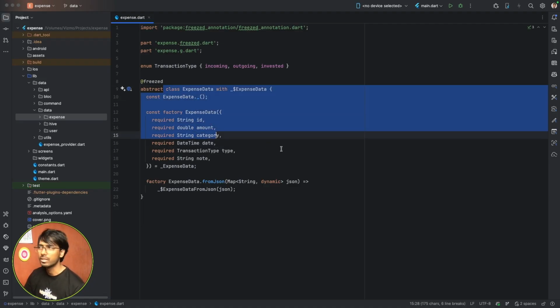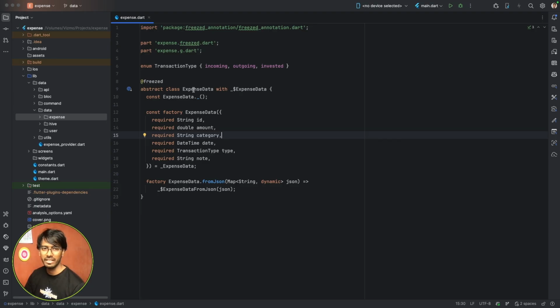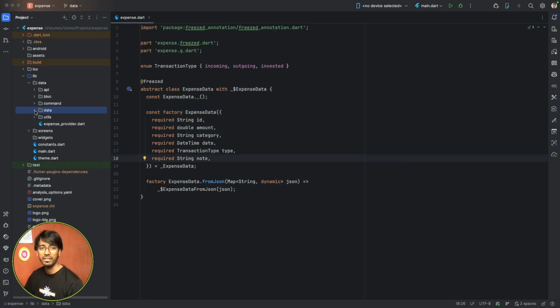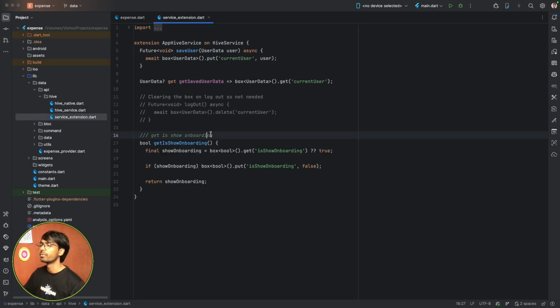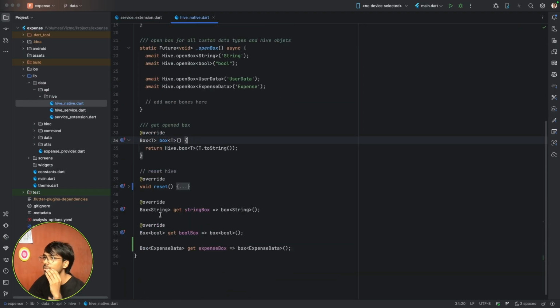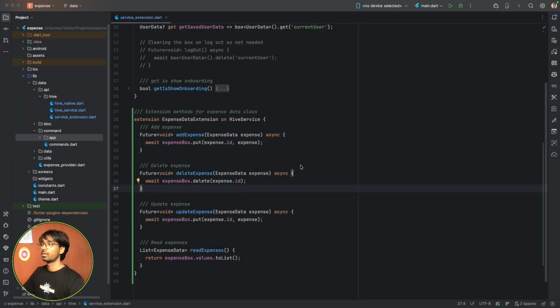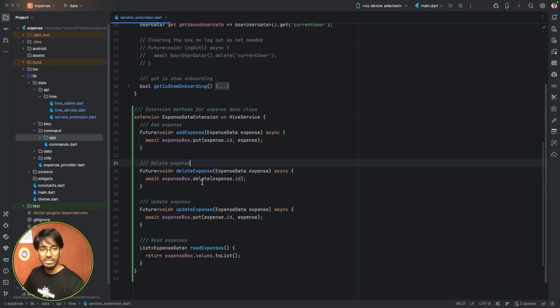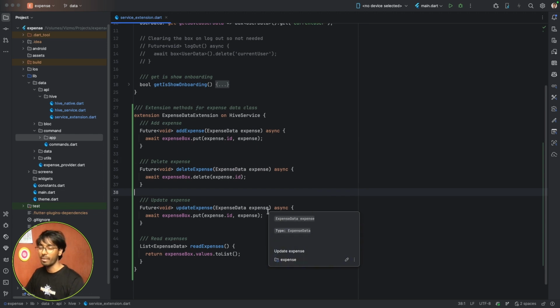We converted our expense data to freezed data classes. And now we'll start writing methods to save, read, and update the expenses in Hive. We already have this Hive setup, so we'll be writing it here. Our extension methods for the expense class are done. We can simply write and read the expense class from Hive and to Hive.